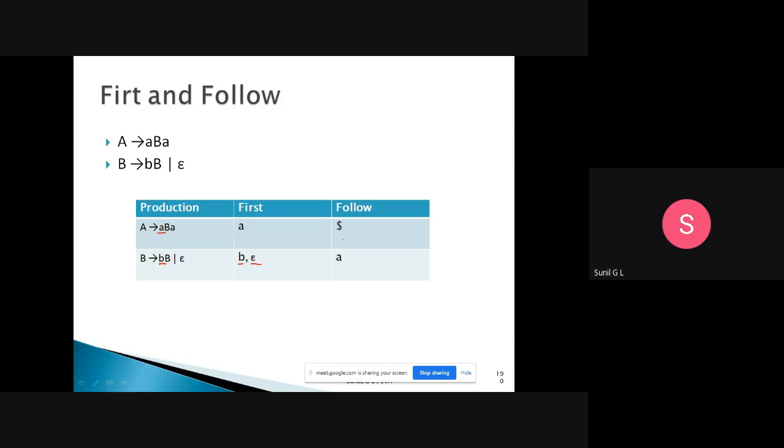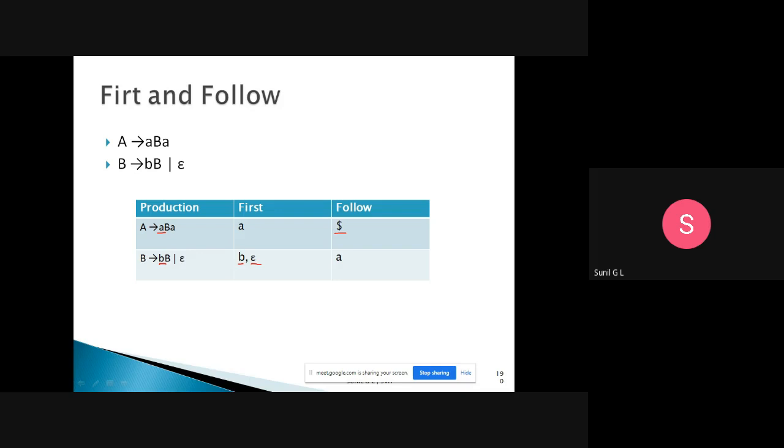So like that we need to find out the follow. Here, every starting symbol should have follow of dollar. The starting symbol is A, so the follow of A will be dollar only. After that, does anything come on the right side? No, A is not there. So that's all. Then calculate the follow of B.